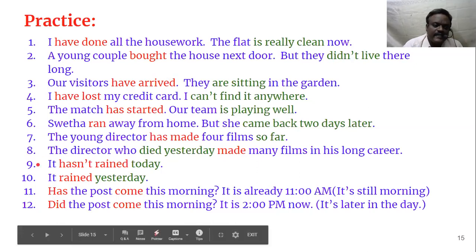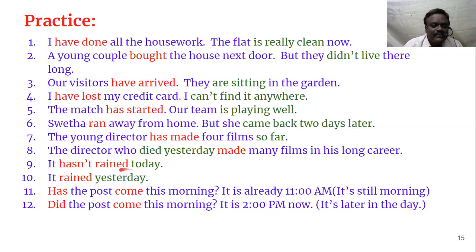See another interesting sentence. It hasn't rained today. That means, see the next sentence, it rained yesterday. It hasn't rained today means still we are in today. Okay, still there may be some 10 hours to complete today. If today has to be completed, then you have to wait for 10 more hours. But so far it hasn't rained. It may rain. Okay, again after 1 hour or 2 hours it may rain. So you use present perfect tense. It rained yesterday. Okay, yesterday it is totally completed. So you use simple past tense.